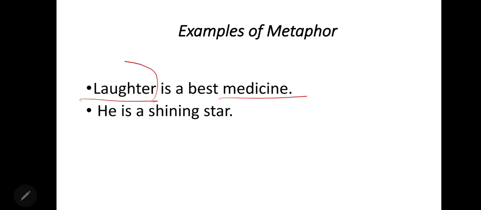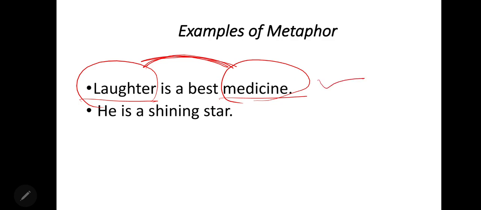For example, laughter is a best medicine. Here is a comparison between laughter and medicine, and these are totally opposite things. And in this sentence, you don't have the word as or like. That means this is metaphor. He is a shining star. He is for a person and shining star. Both are totally different objects, and you don't have like or as. That means this is also an example of metaphor.